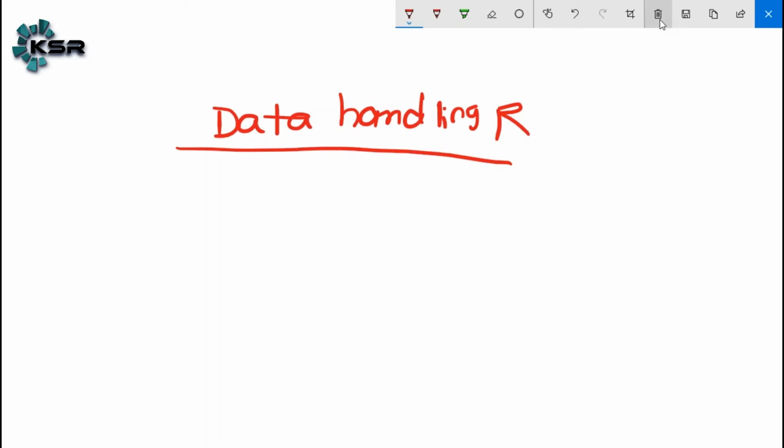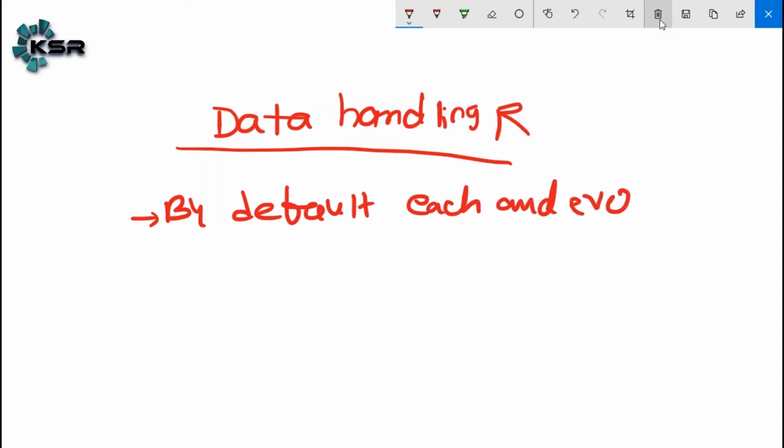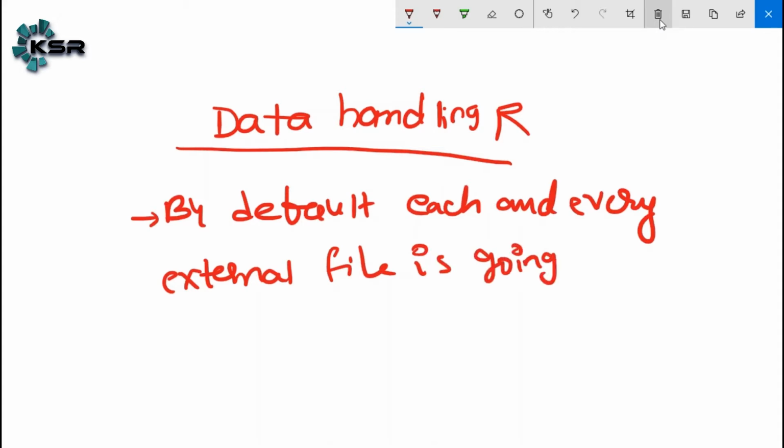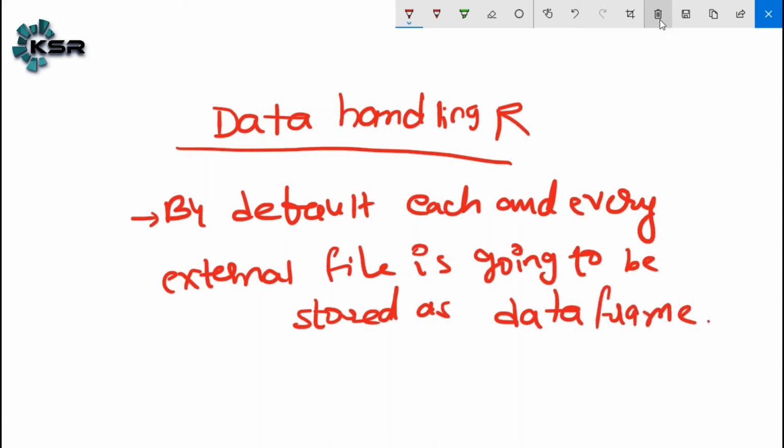Once you receive the data into R, by default each and every data set, each and every external file is going to be stored as a data frame.